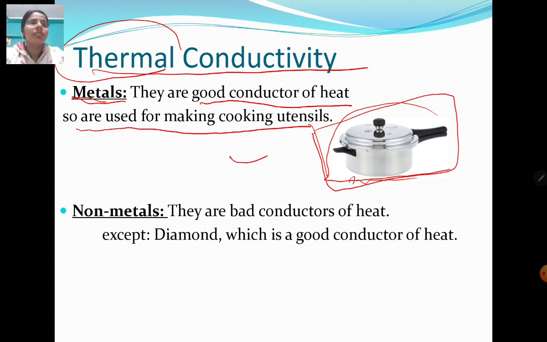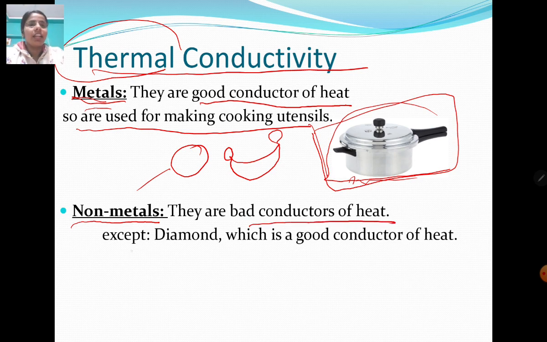And this, you must have seen this kadhai. This is also made up of metals. This tawa, all the heating objects, they are good conductors of heat, so they are made up of metals. On the other hand, non-metals are bad conductors of heat. The exception is diamond, which is a non-metal, but it is a good conductor of heat.